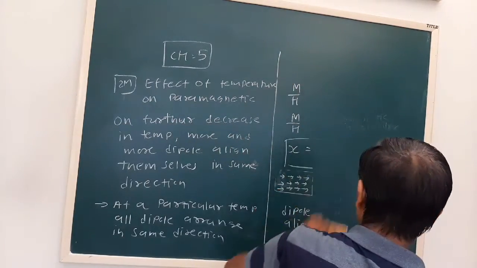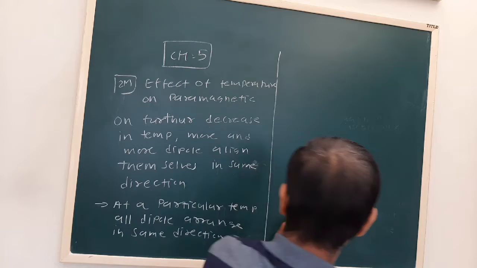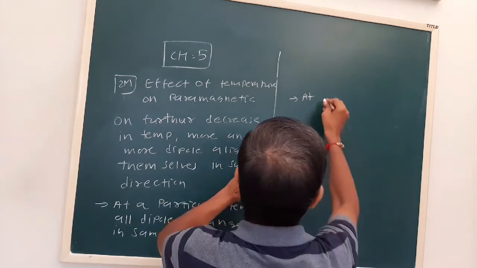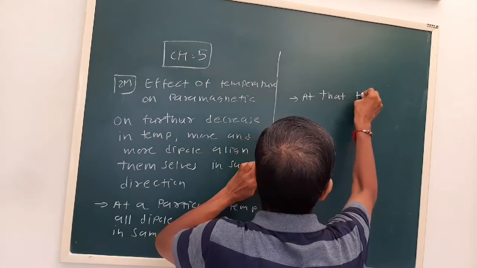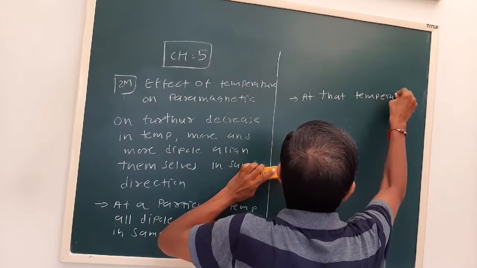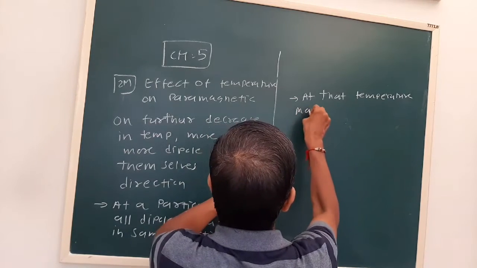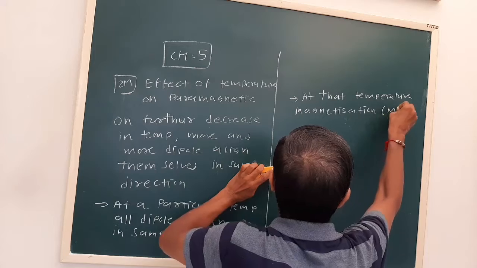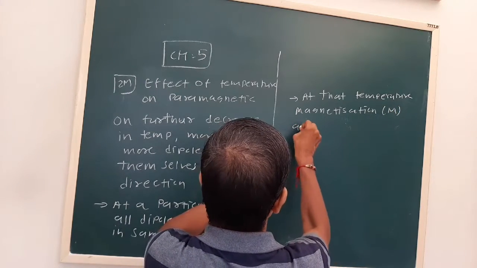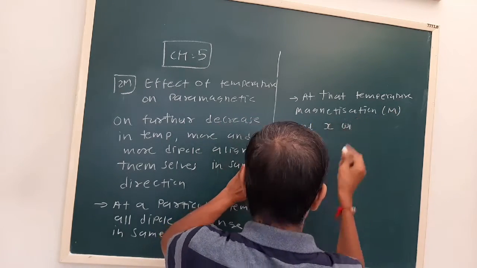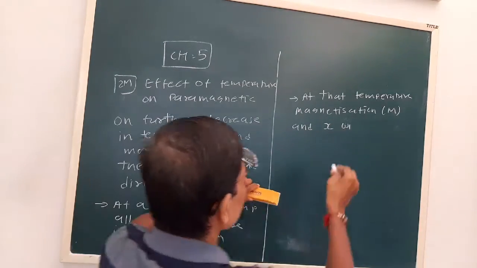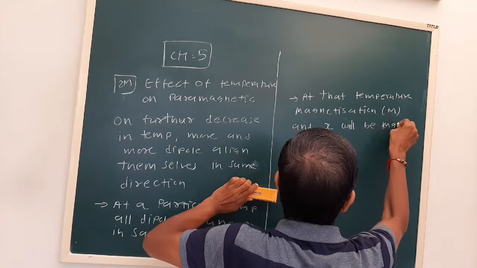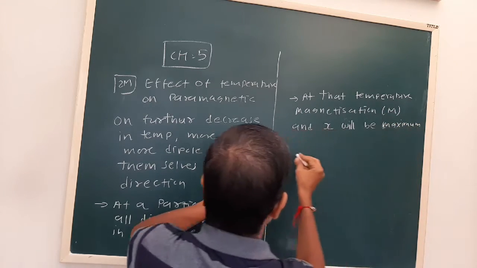So we can write like this: at that temperature, magnetization M is maximum.